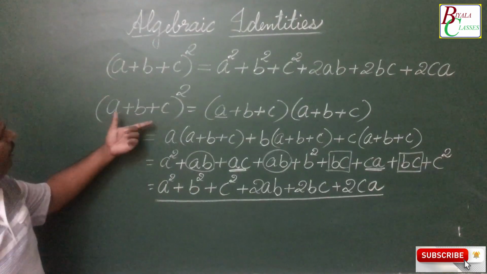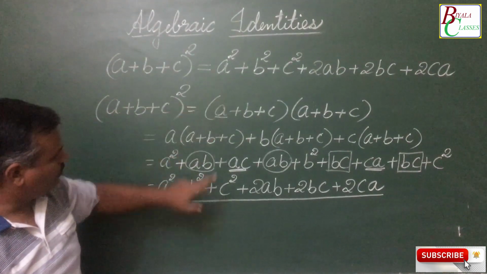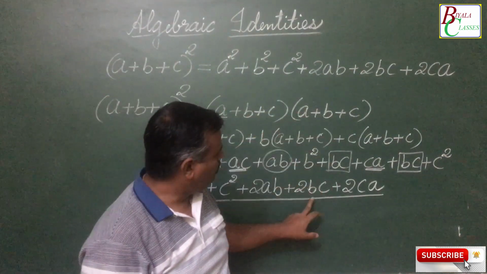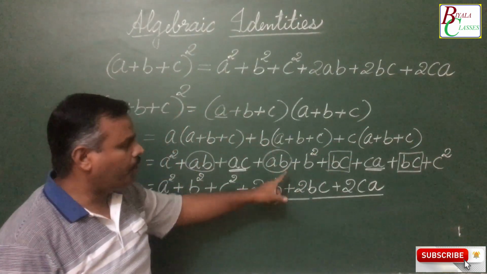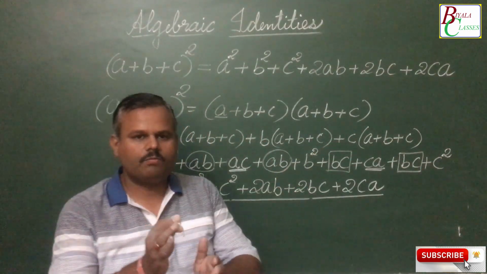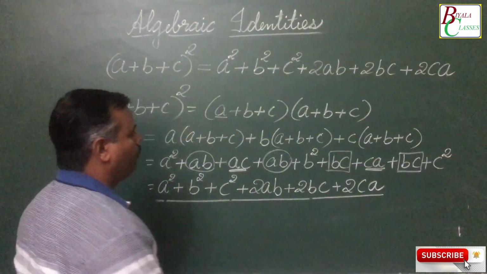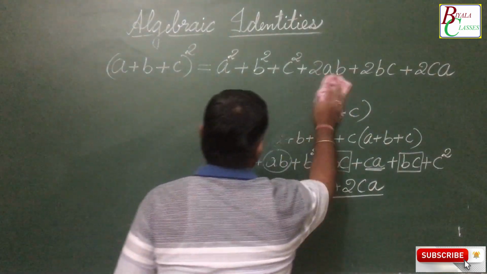So if you see here, (a plus b plus c) whole squared is equal to a squared plus b squared plus c squared plus 2ab plus 2bc plus 2ca. So this is the theoretical proof of it. Now let us move to the geometrical part. Using geometry, we can prove this identity also.